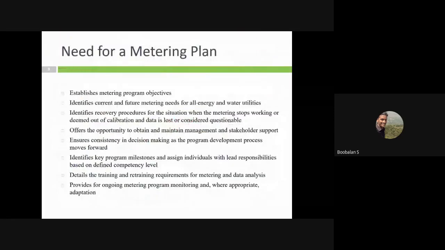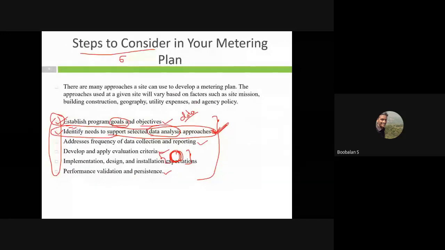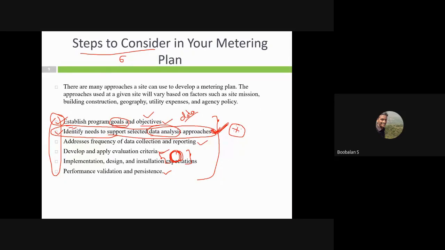In total there are 6 points. The first point is goal, the second point is identify. These are very important points because this is the starting point, the game changing point of my metering system. This second point is most important. There is a lot of thinking here: which meters I am going to choose, at which location I am going to place them, what the meter specification and features are. All of this we choose at this second point. This is the development of the first stage of my entire metering planning, based upon my goal.